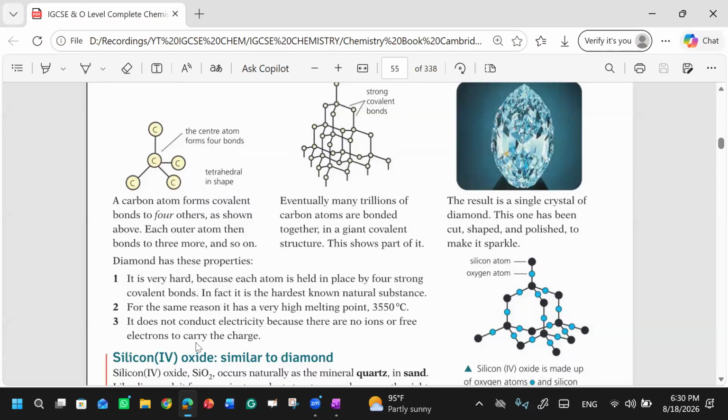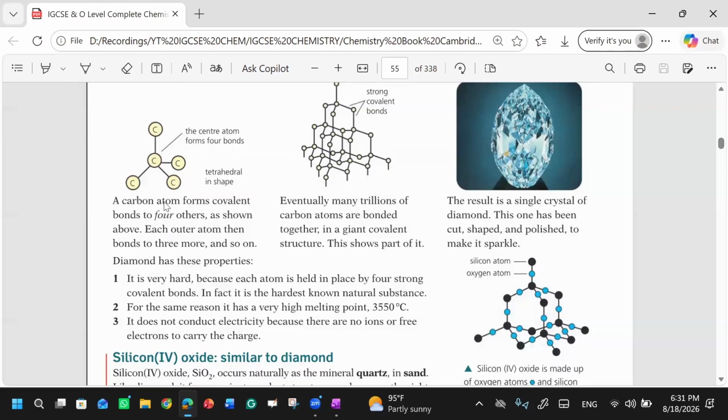There are no free electrons. Think about it. Every carbon atom's valency is fulfilled. So how can there be free electrons? That's why there are no free electrons. You will see free electrons only when there is a vacancy. Vacancy means when carbon has a valency of 4 and makes 4 bonds, it has fulfilled all its vacant spaces.